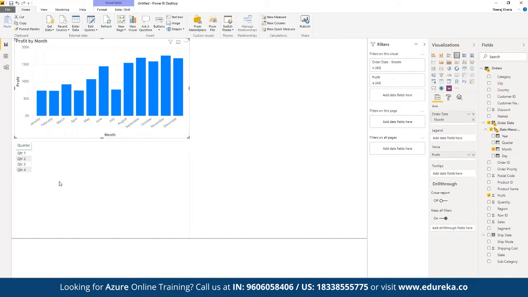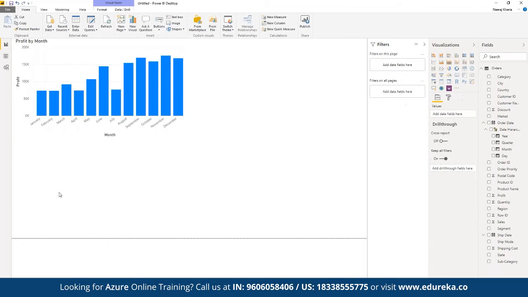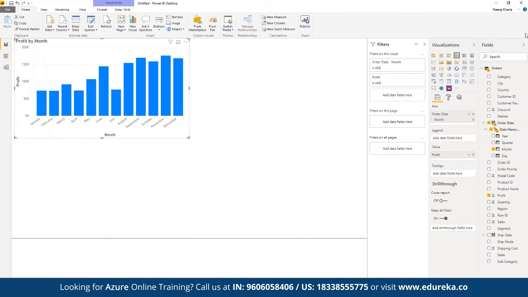But here we want to make sure, just to avoid confusion, we can remove this. Now here we can choose this table. And now we want to display the variation in terms of year. But again, in the legends here, we also want to display the multiple quarter data set as well. For example, we want to display the year-wise data set, but we want to make sure that we are segregating them based on the year-wise performance.